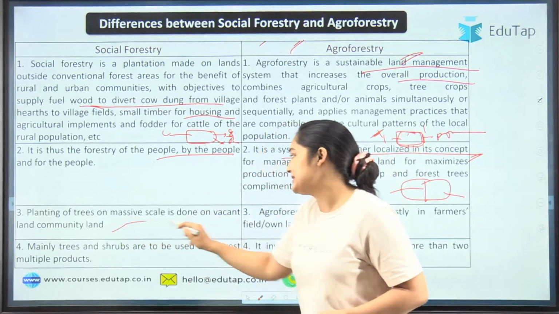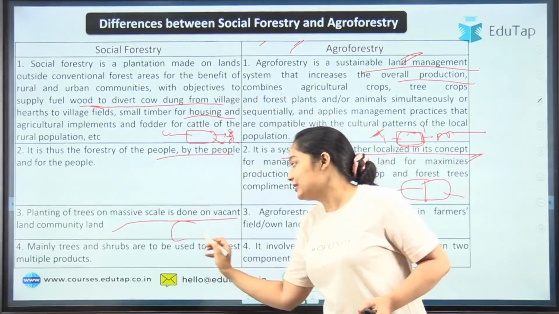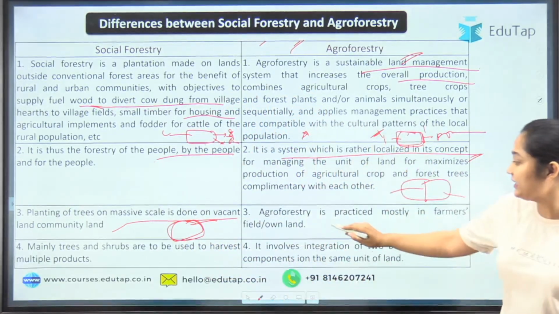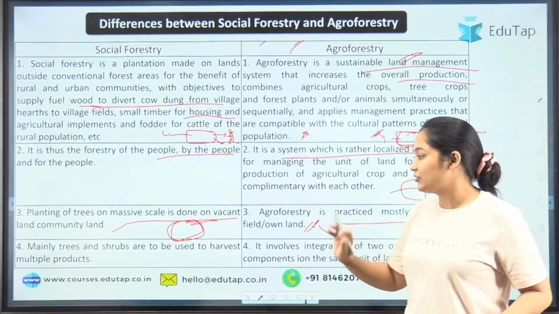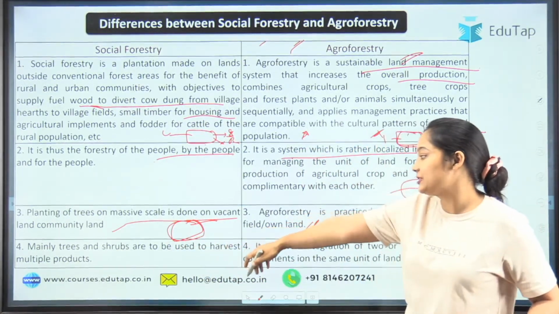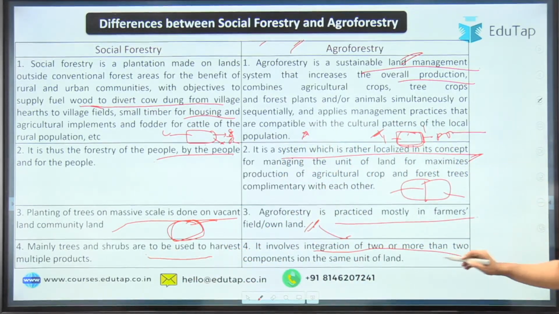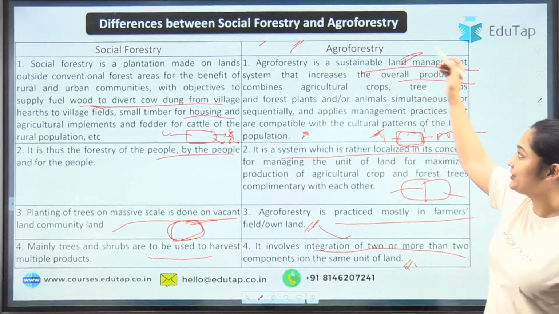Planting trees on a massive scale is done in vacant areas by the community, because we are doing extension: wherever there are no trees, we are planting trees. Here, the practice is in private land. Farmers can do agroforestry in their private land, mainly with trees and shrubs used for the harvest of multiple products. It involves integration of two or more components of the land at the same time. So this is the basic difference between social forestry and agroforestry.